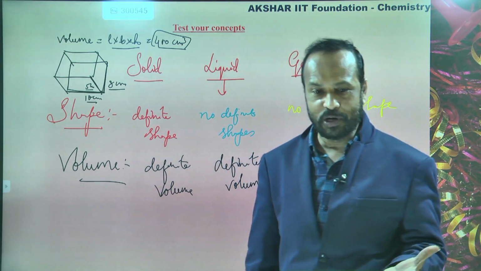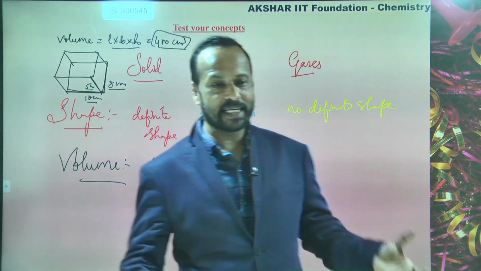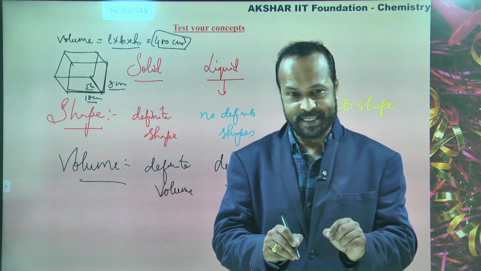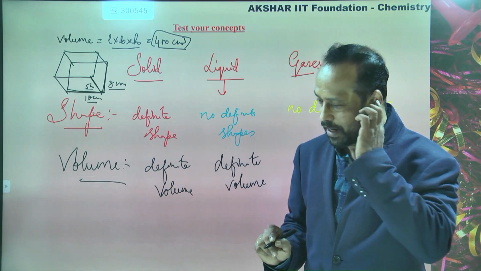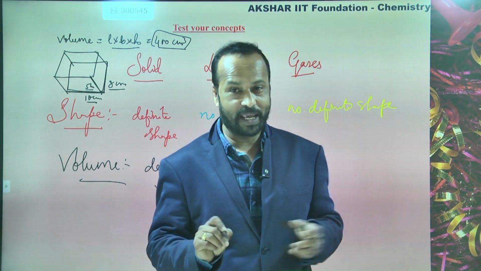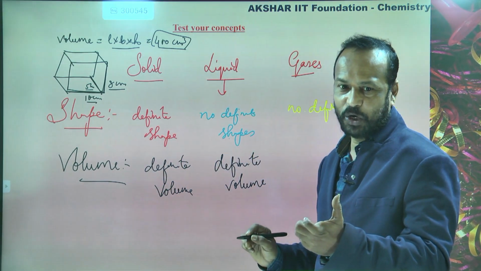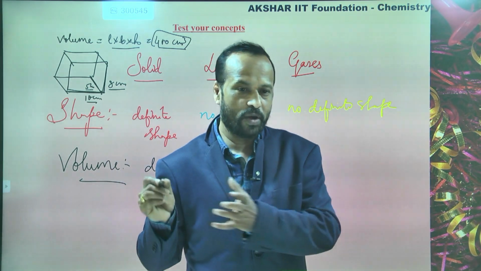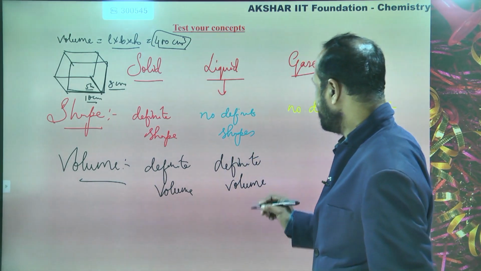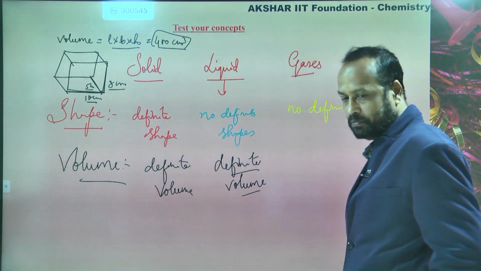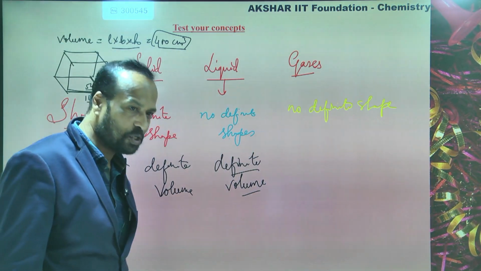So that is nothing but a volume. Volume is also measured in liters. So here we have a definite volume for the liquid. Nowadays we take bubble water cans for drinking, and a bubble water can is 20 liters. So liter is a unit of volume. Here liquids have a definite volume that can be measured. Is this clear to you?